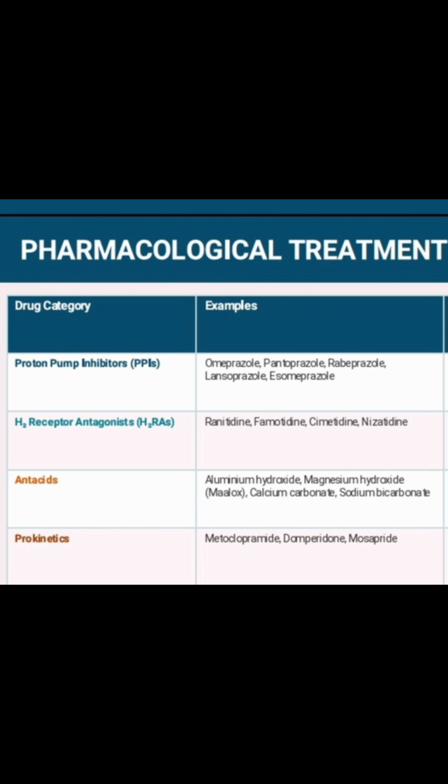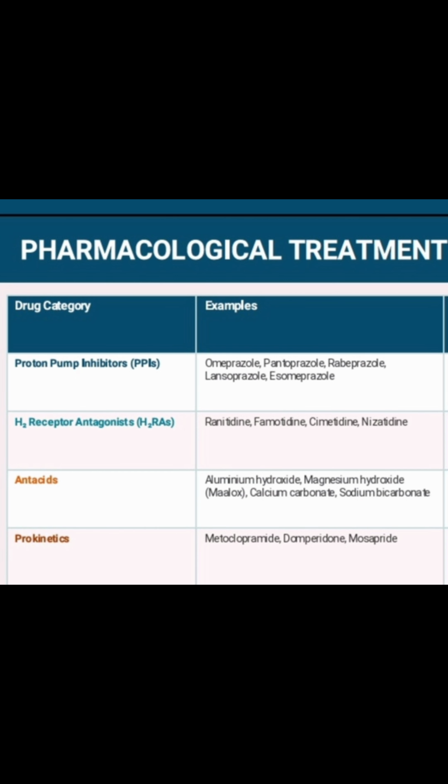Third is antacids. These types of drugs neutralize the acid in the esophagus and stomach, and stop the heartburn. Examples, as you all know, commonly used are aluminium hydroxide gel, calcium carbonate, magnesium hydroxide, and milk of magnesia, which are used as antacids.